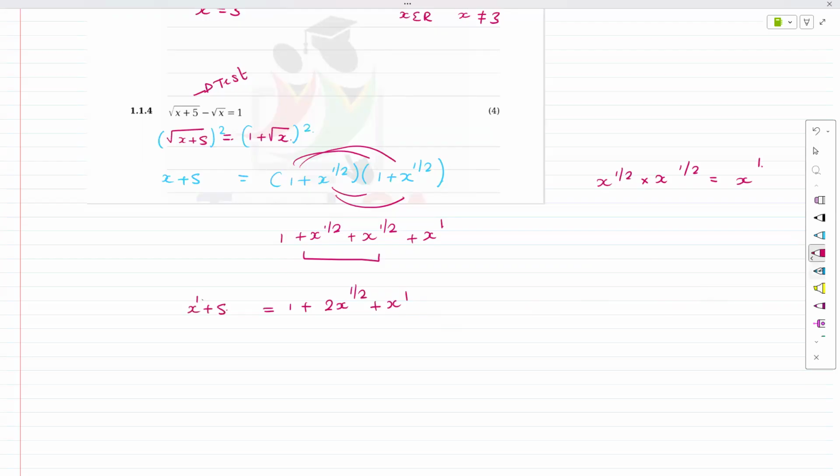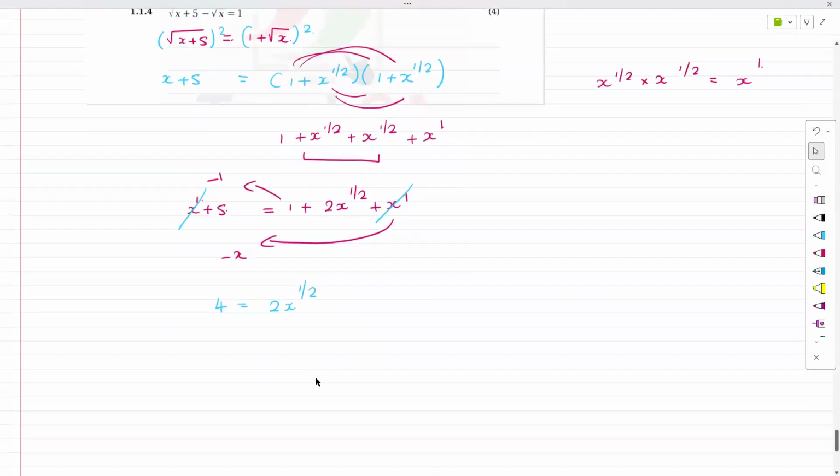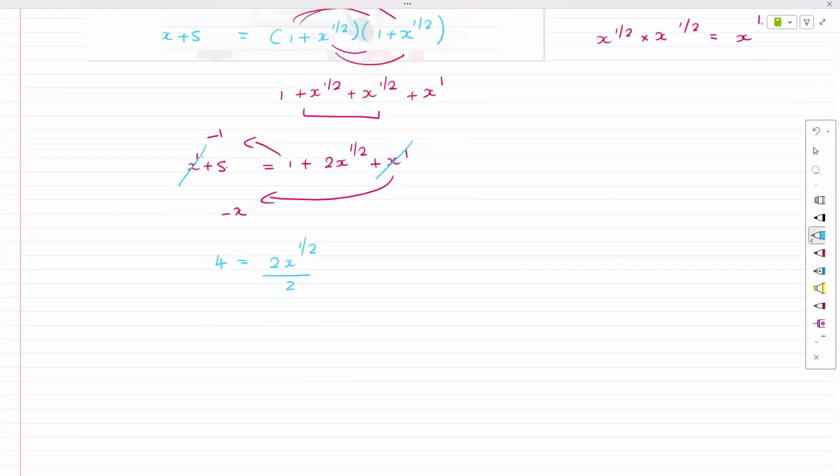Now guys, realistically, if you move this one over as plus 1, it's going to be minus 1. If you move this over as plus x, it's minus x. We're going to see that the x cancels out. When you move it over, you're going to understand that plus and minus is going to cancel out. And we're going to end up with 4 equals 2x to the half. Now, there were multiple ways we could have dealt with this. You don't need to panic. Divide by 2, divide by 2. That equals 2 equals x to the half.